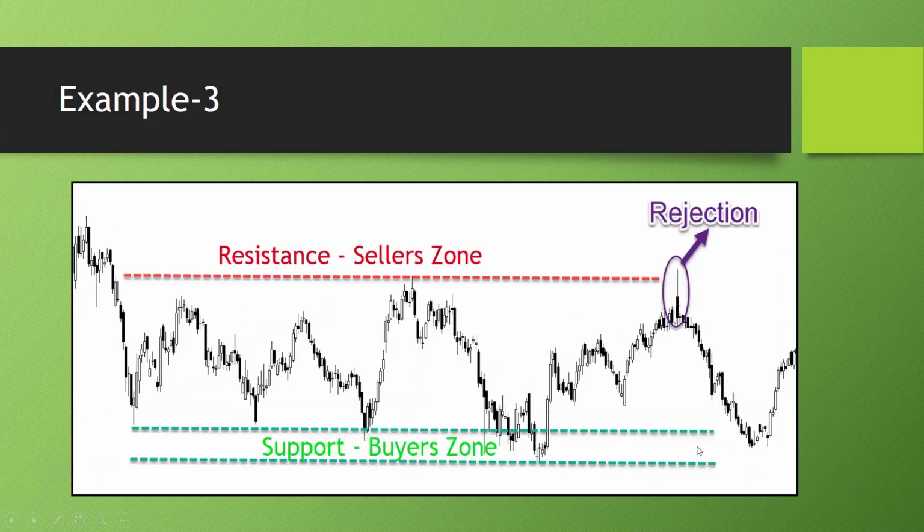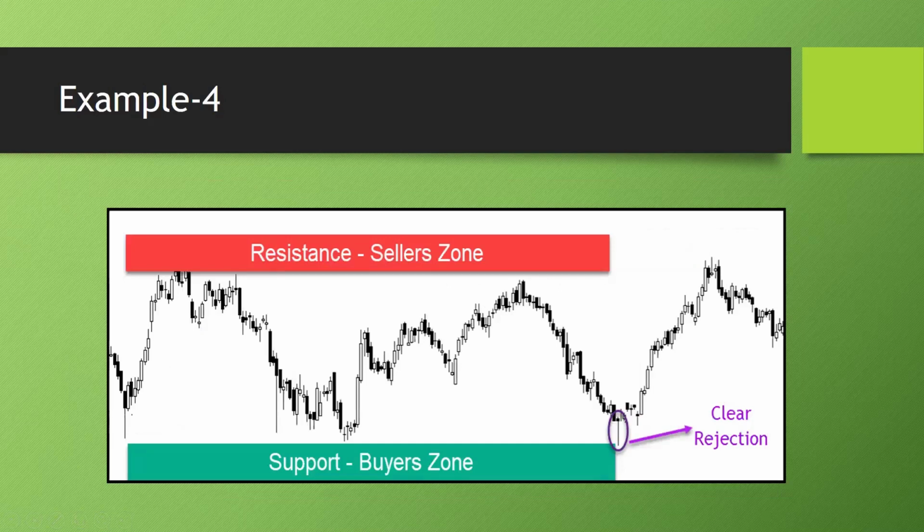Can you see example 3? This is also in a clear-cut sideways mode, and this is a support zone, and this is a seller's zone, that is the resistance zone. Can you see the clear case of rejection here? So one can plan a short trade below this, keeping a stop loss above this, and they can target the first layer of the support zone.